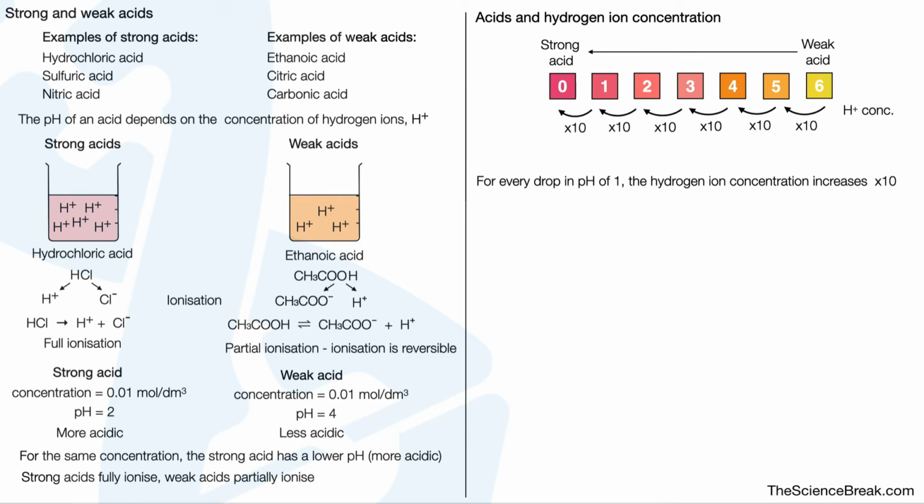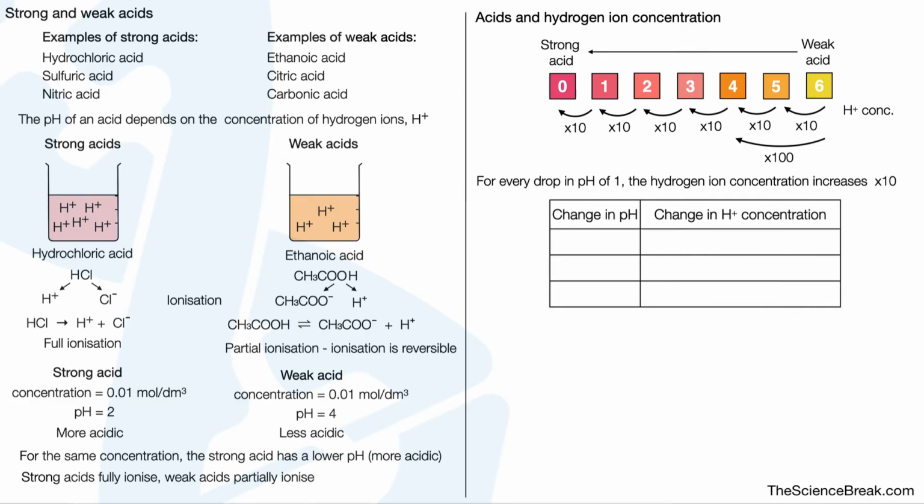If we had a pH drop of 2, it would be times 10 times 10, which would be times 100 more concentrated for a pH drop of 2. Let's have a little bit of a practice. If we've got a change in pH from 5 to 3, what change do we have in hydrogen ion concentration? Well, that's a pH drop of 2, so it's 100 times higher. The concentration of hydrogen ions is 100 times higher. If we go from 5 to 1, have a think. This is a 10,000 times higher concentration of hydrogen ions.